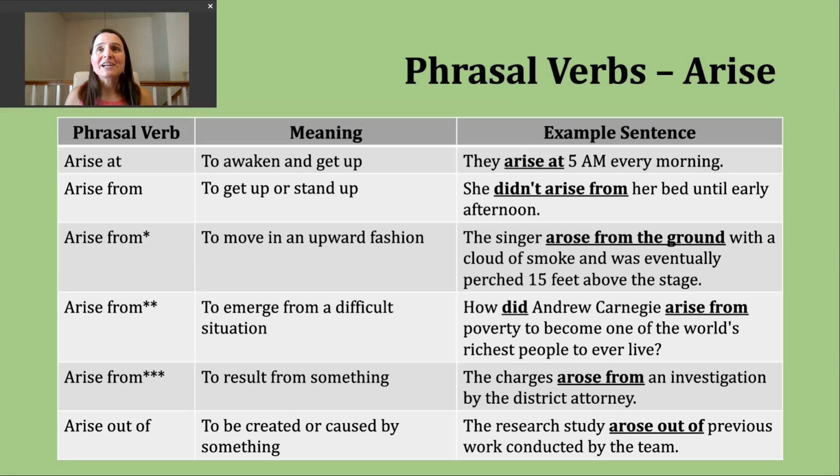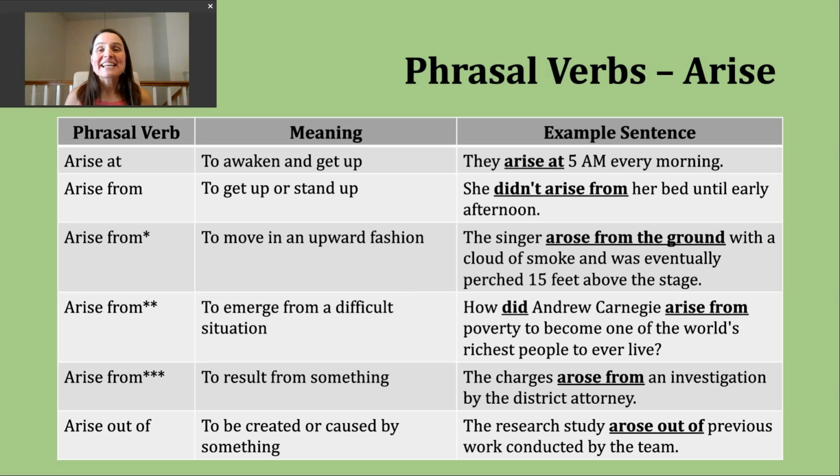Another phrasal verb you might hear is arise from. This can have several different meanings. We're going to talk about 4 of them today. The first, again, is that get up or stand up. An example of this might be, she didn't arise from her bed until early afternoon. Okay, so here we've got someone who's maybe spending the whole morning resting. It sounds kind of nice, actually.